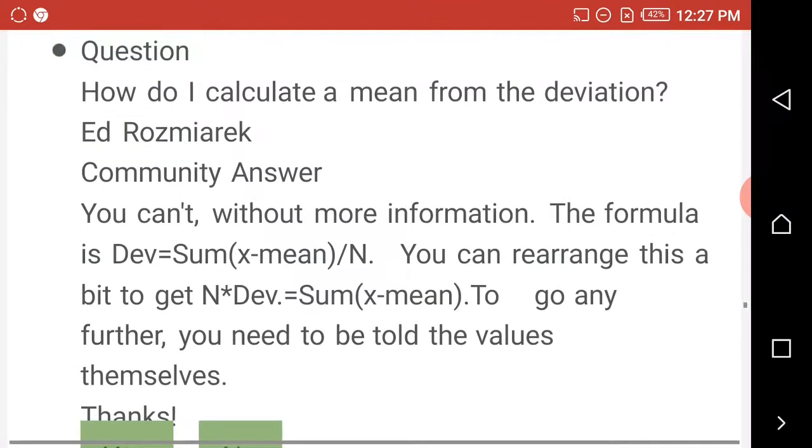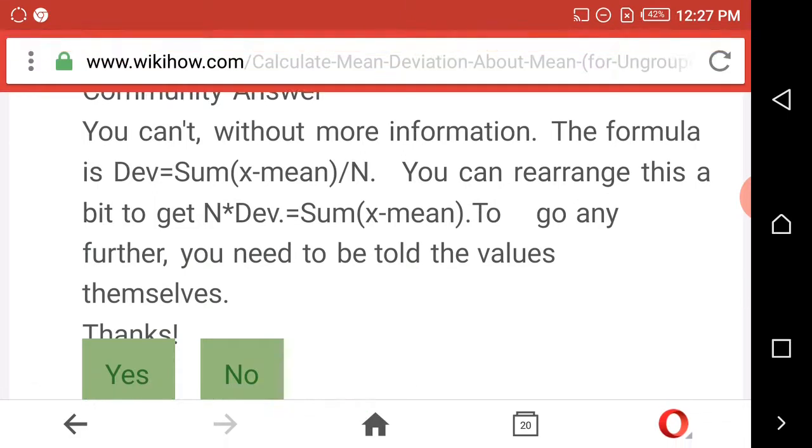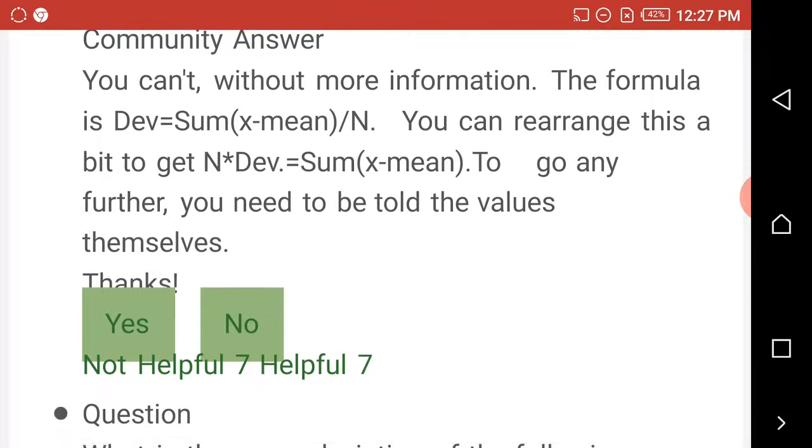Next question is, how do I calculate a mean deviation? You can't without more information. The formula is MD, that's MD is equal to the sum of the absolute value of x minus mean, all over n.